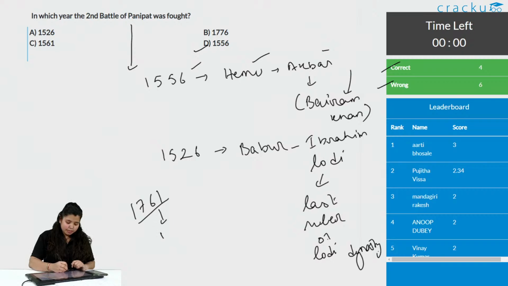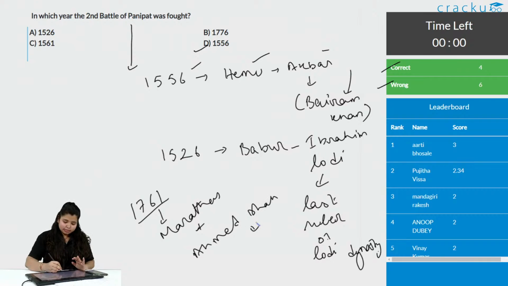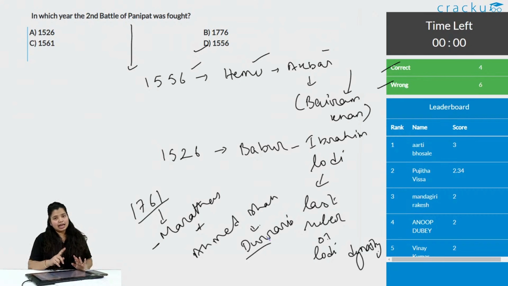This was between the great Marathas and Ahmad Shah, the Duranis. So if the answer says between Marathas and Duranis, even then the answer is correct.